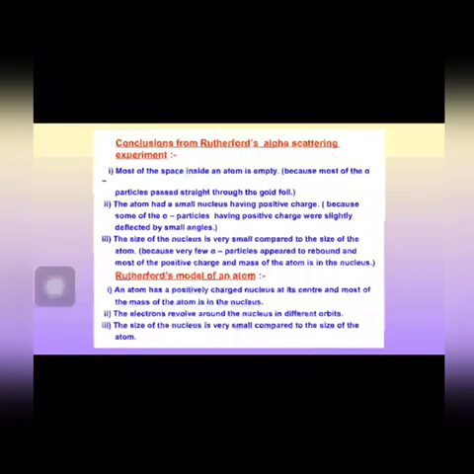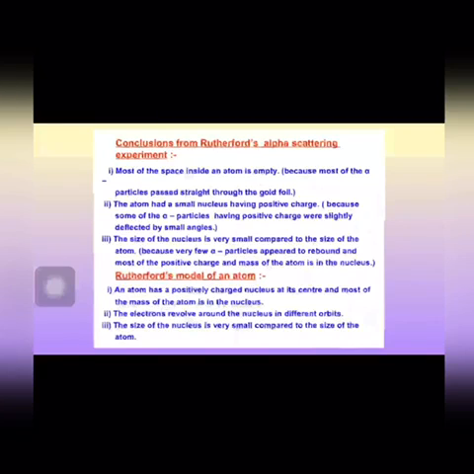So on the basis of his experiment, Rutherford put forward the nuclear model of an atom which had the following features. There is a positively charged sphere or center in an atom called the nucleus. Nearly all the mass of an atom resides in the nucleus. So he said that there is a positively charged center in an atom called the nucleus, and all the mass and also the positive charge resides inside the nucleus.